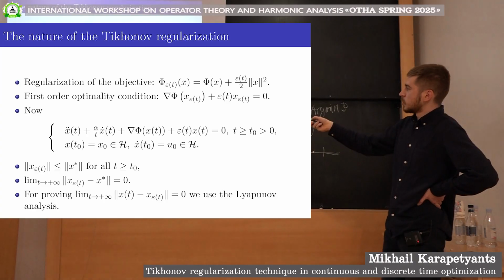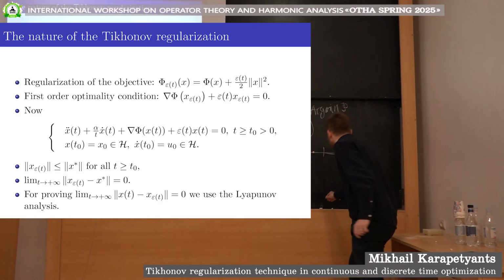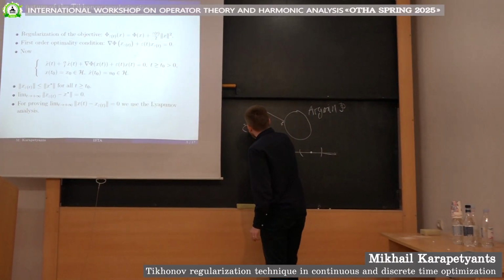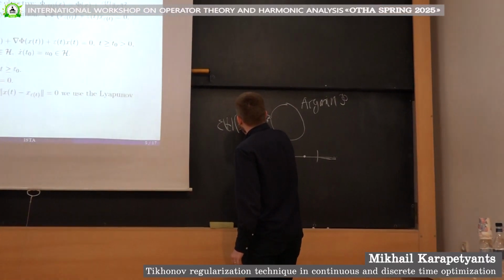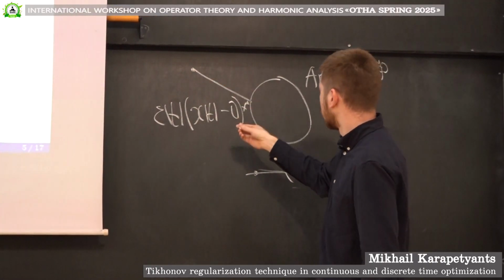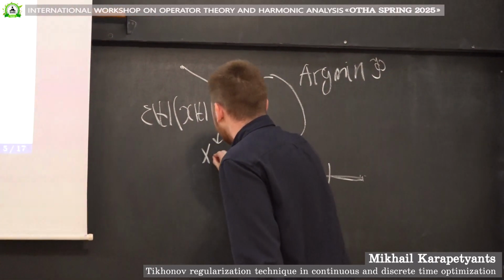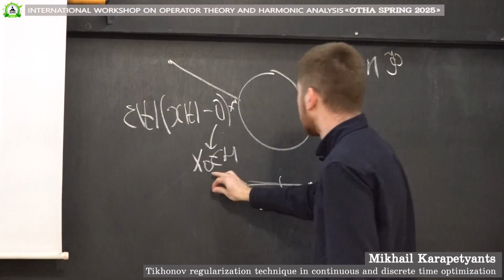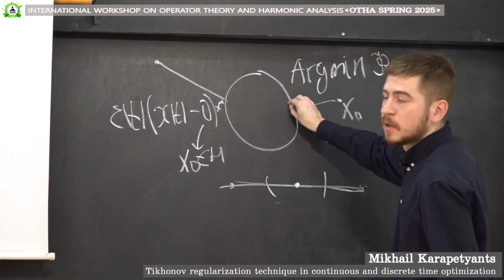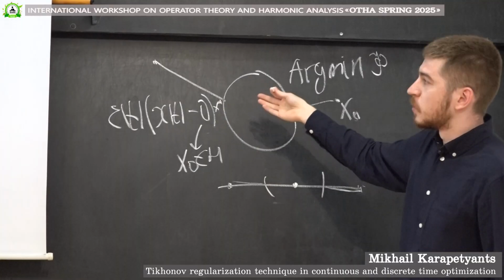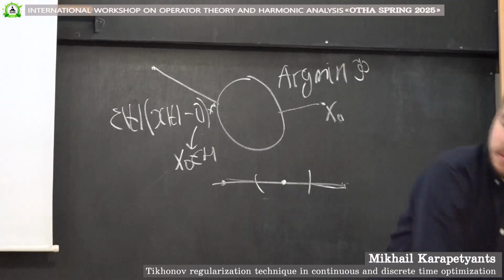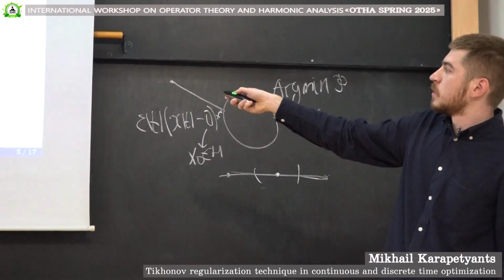So when I say controlled strong convergence, I mean the following. So what is written there? Basically, it is epsilon(t) times (x(t) minus 0). That's what is written there. If we replace 0 with, say, x0, an element from the Hilbert space, then we'll converge to the projection of x0 onto the set of the minimizers of the objective function. And that's what I mean by controlled strong convergence. We can actually, in a way, control to which element we converge by changing our initial equation, by adding some additional constants here.